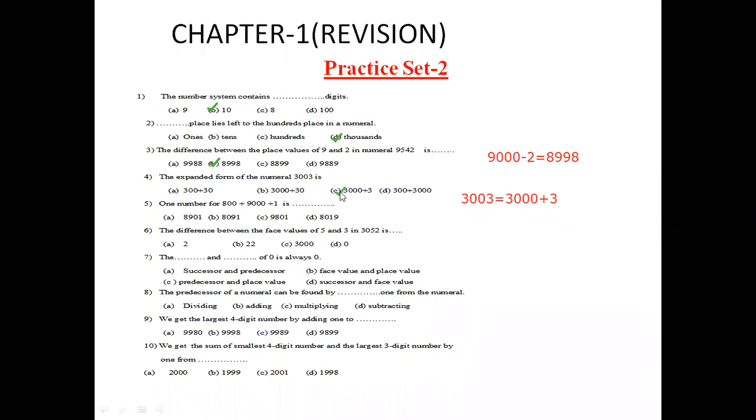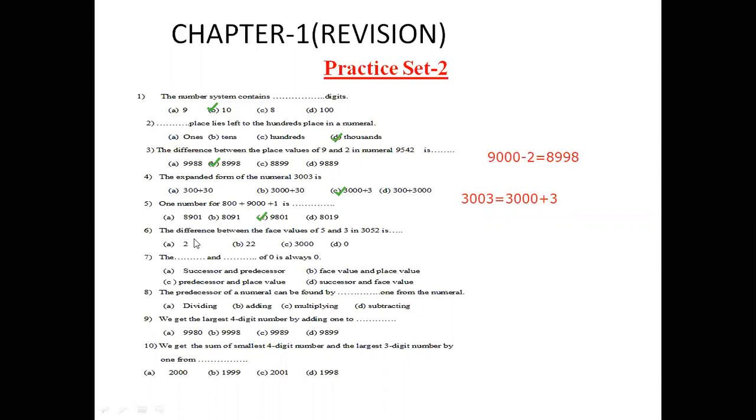Okay, children. Now, one number: 9000 plus 800 plus 1. When we add them, 9000, 800 and plus 1, we get 9801. Okay, children, now what will be your answer? Yes, 9801. This is your answer.